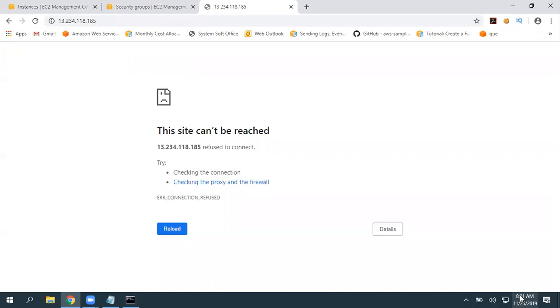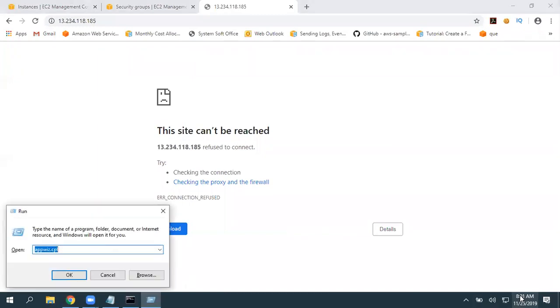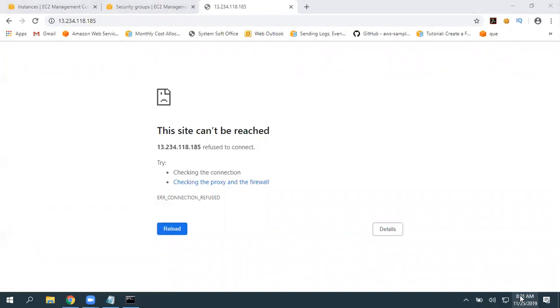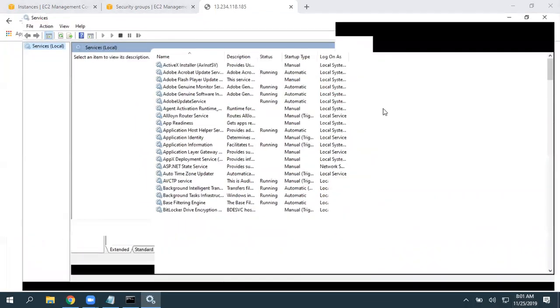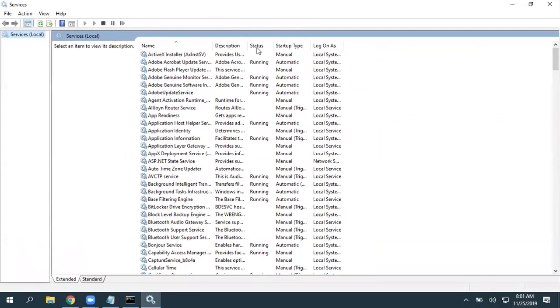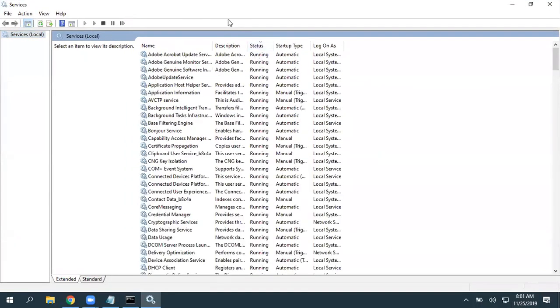In exactly the same way, I want to know the status of that installed service. In Windows, you can give services.msc. When you give services.msc, it lists all the services, whether in running state or stopped state. It is going to list everything. See, this is the status. These all services are in running state.